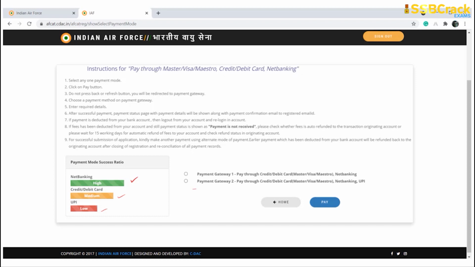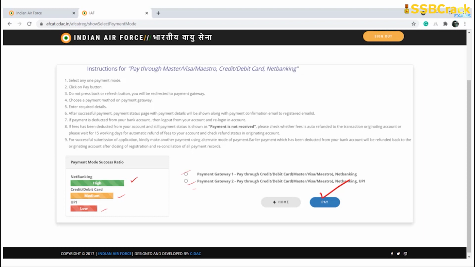You can click on any particular payment gateway. I personally recommend, please do not pay your exam fees through Google Pay, PhonePe or any other UPI platforms. Please use net banking as your first preference, or else use credit or debit card as your second preference, right? Once you click on any particular one of the payment gateways, please click on pay. After clicking on pay, you will be giving all of your inputs and you will be redirected towards the banking page.